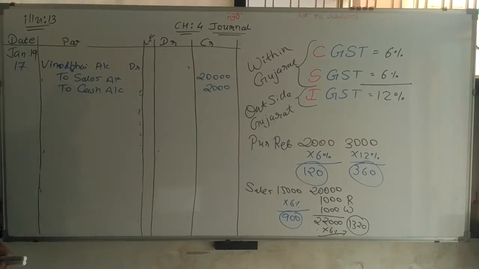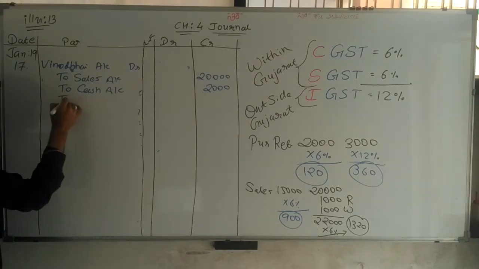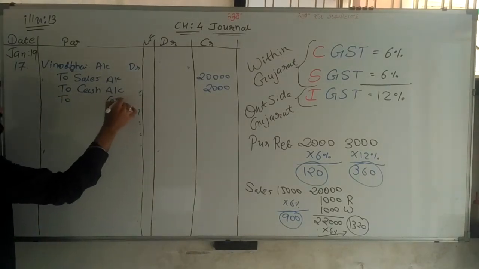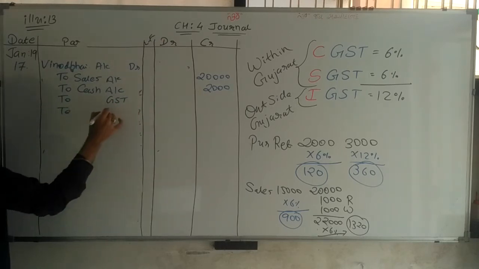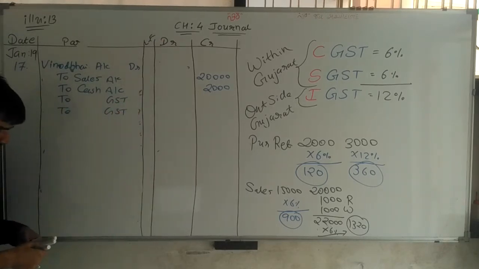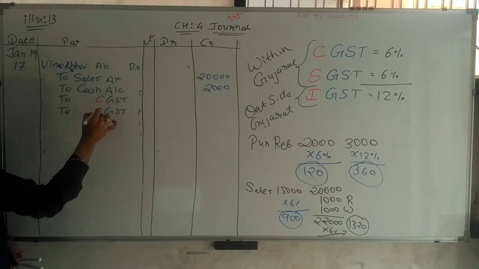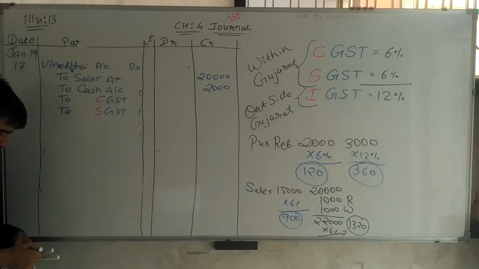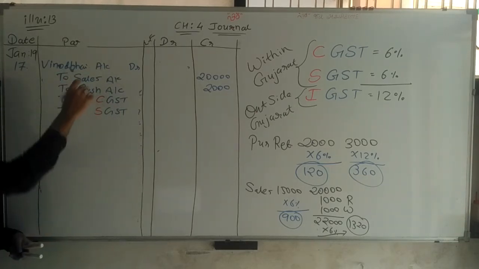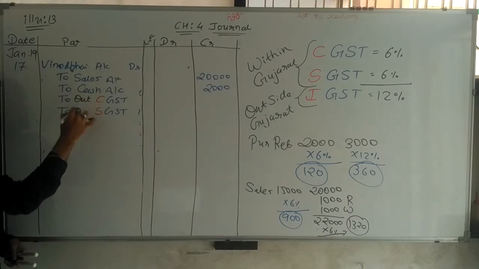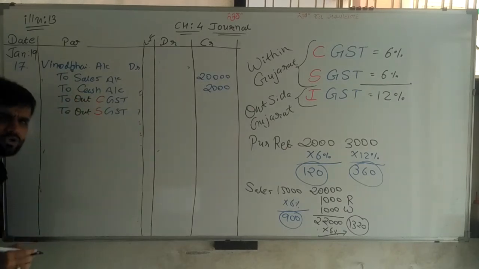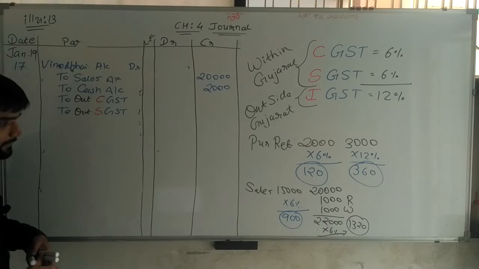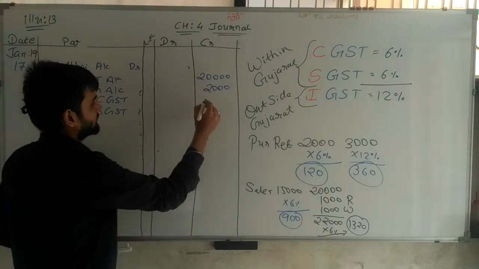Now, sir, with sales, GST is also considered, two GST. So first CGST and SGST. Here sales means output, purchase means input. Now the GST amount is given, 1,320.